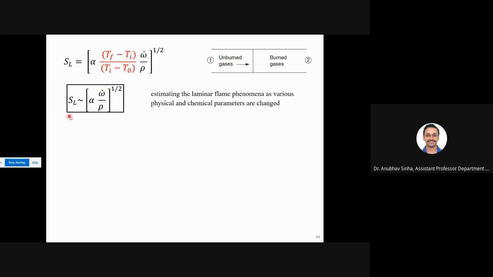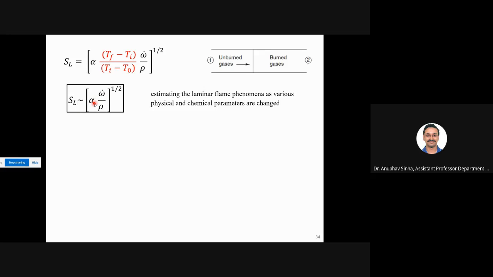In this form, we are seeing how the laminar flame phenomenon depends on various physical and chemical parameters. So this flame speed directly depends on omega, the root of reaction rate. This inversely depends on the density of your mixture, and it also depends on thermal diffusivity.